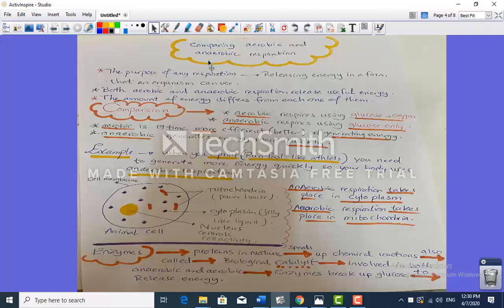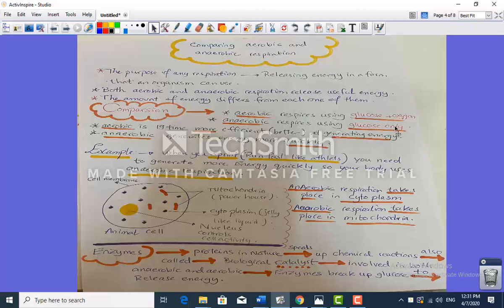particularly at that time. The purpose of any respiration, in general, why do we need respiration? Because we need it to release energy in a form that an organism can use. Both anaerobic and aerobic respiration release useful energy. So it's not just aerobic respiration, but both of them. The amount of energy differs between them. For example, aerobic respiration uses glucose and oxygen both to have a complete process of energy. Meanwhile, anaerobic respiration uses only glucose as a reactant in its process.